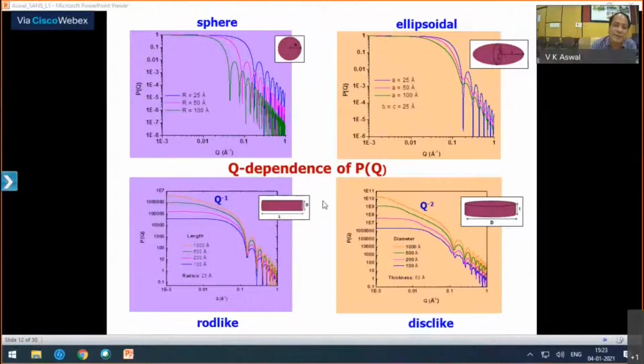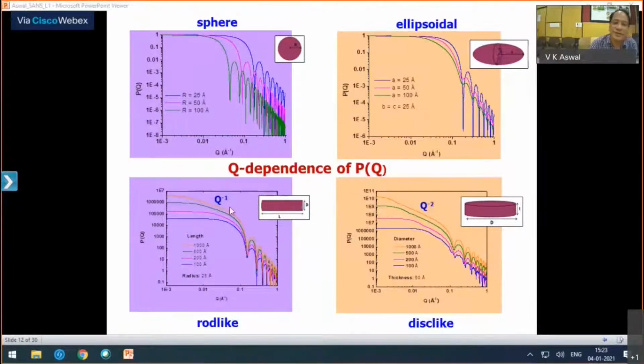And when you have a rod-like particle, then particularly in the intermediate Q range, which is decided by the diameter and the length of the particle, you will get a particular scaling behavior. In this case, for rod-like particles, in the intermediate Q range your scattering will go as Q to the power -1.